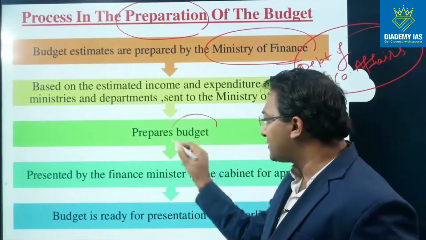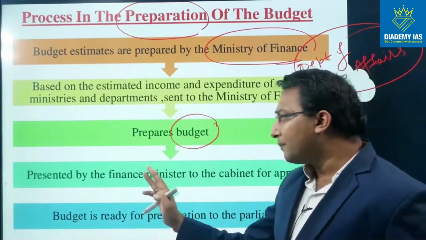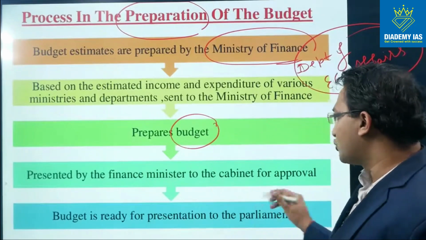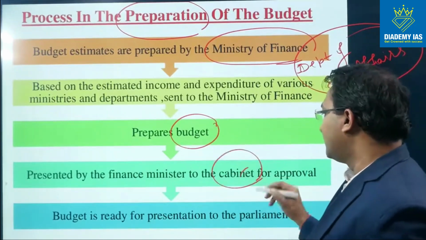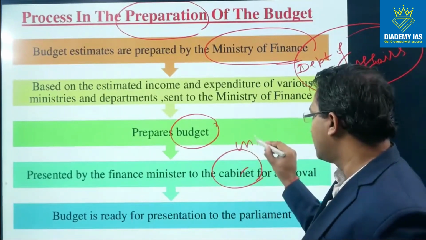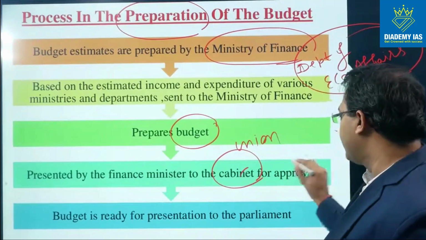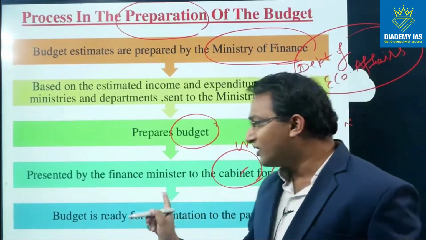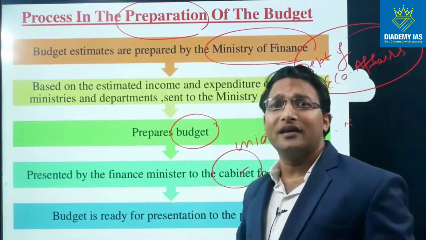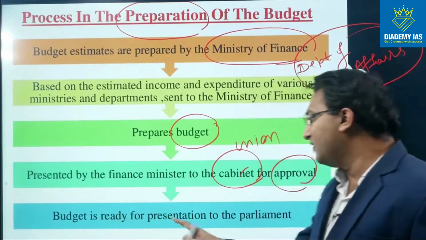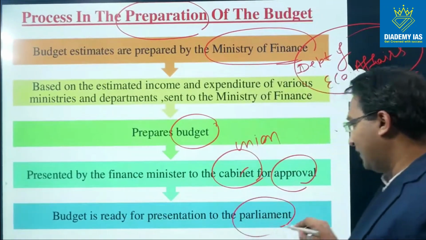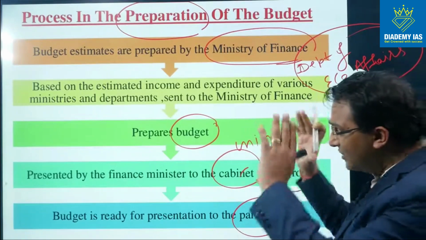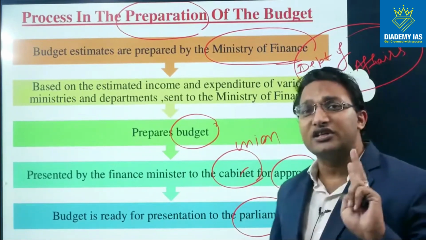Ministry of Finance prepares the budget, and then budget is presented by the finance minister to the cabinet, right? The Union Cabinet approves the budget, and after this budget is approved by the cabinet, the budget is ready for presentation to the parliament. So this entire process is the first stage.